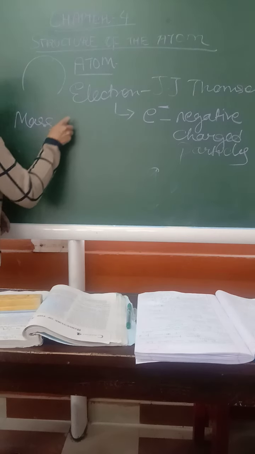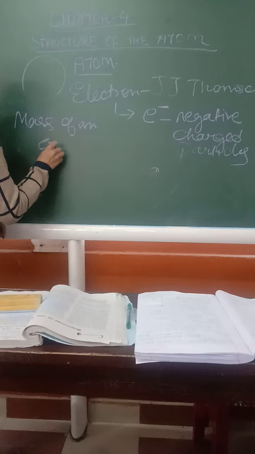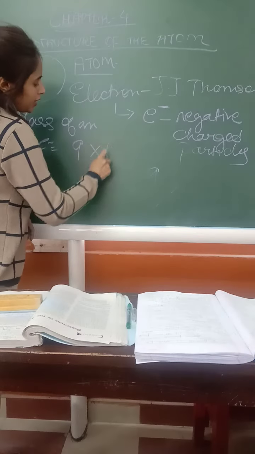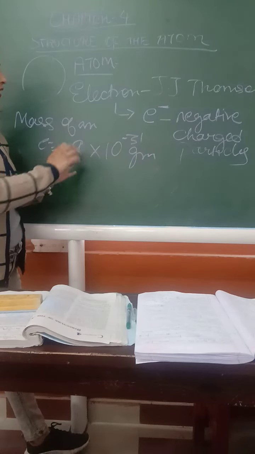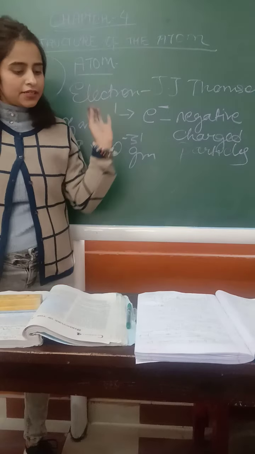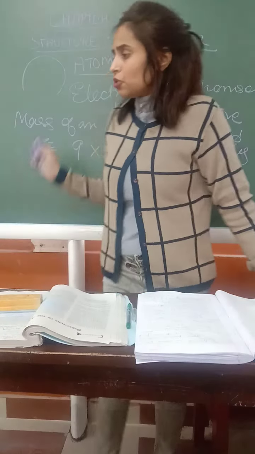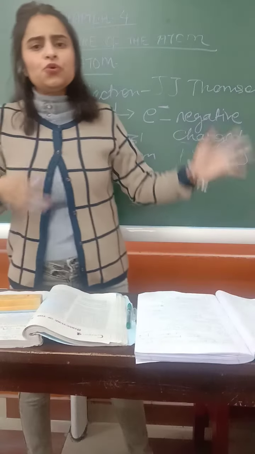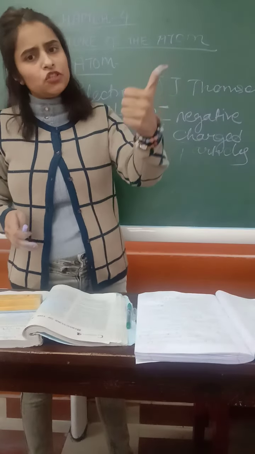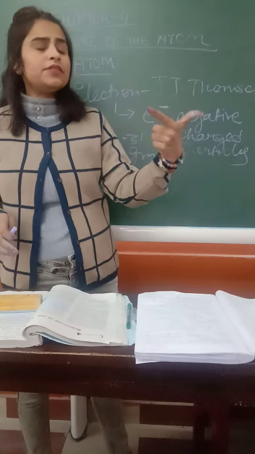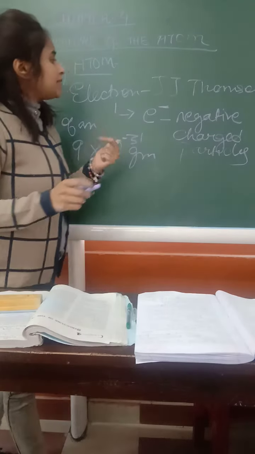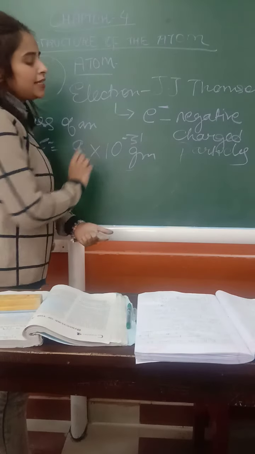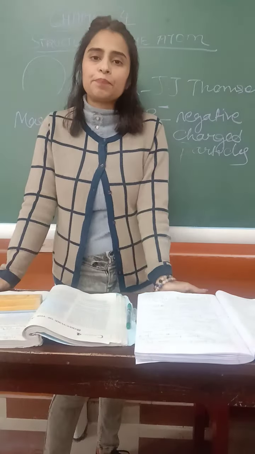Mass of an electron, okay students, is 9 into 10 to the power minus 31 gram. It is very negligible, very light. So these are some properties of electrons which you can just remember. Negatively charged, it was discovered by J.J. Thomson. It is embedded in the atom. It is negatively charged, and of course the mass is 9 into 10 to the power minus 31 gram.